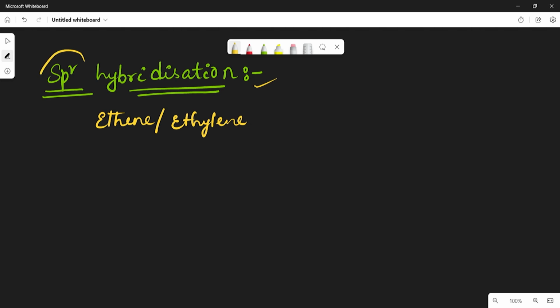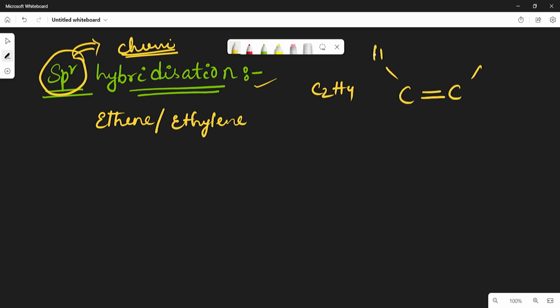See, the sp2 hybridization is already discussed in case of chemical bonding, but now we are discussing it again in case of carbon compounds, right? So the ethylene formula is C2H4. C2H4 means there exists a double bond between the two carbon atoms, and they form 4 single covalent bonds with the 4 hydrogen atoms. So how will it form? Let us see in case of ethylene.